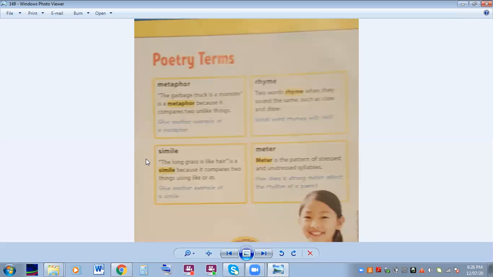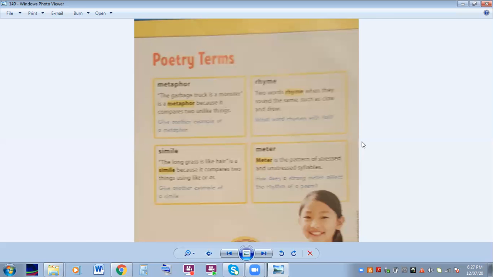If I wanted to compare Jenna to the tree and it be a simile, I could say Jenna is tall like a tree, or I could say Jenna is as tall as a tree. Okay, so when my comparison has the word like or as, it's a simile. When it does not have like or as, it's a metaphor.